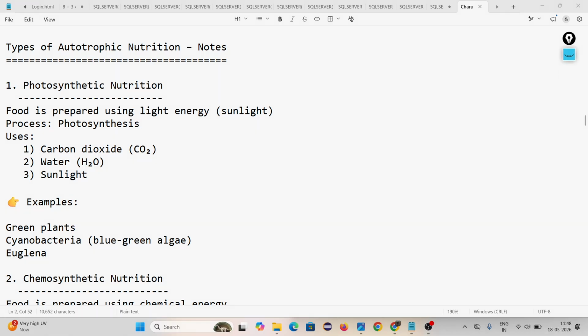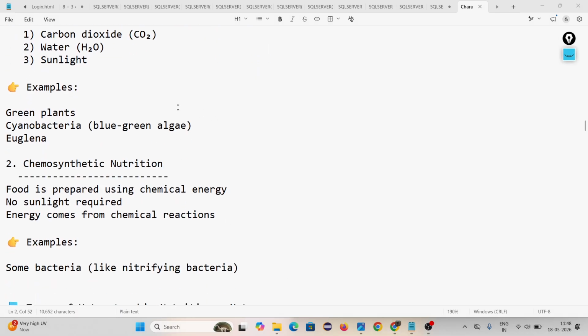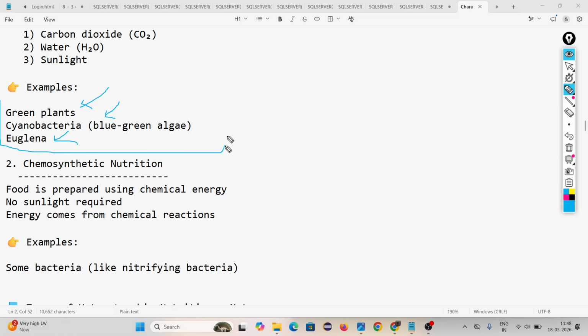Some examples of organisms that perform photosynthetic nutrition are green plants, cyanobacteria, which is one type of algae, and euglena. Okay, these are the three organisms. Several examples are there, but three you have to remember: green plants, cyanobacteria, and euglena.